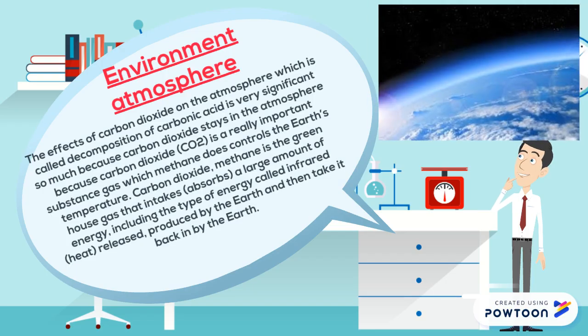The effects of carbon dioxide on the atmosphere, which is called decomposition of carbonic acid, is very significant because carbon dioxide, CO2, is a really important gas which controls the Earth's temperature. Carbon dioxide and methane are greenhouse gases that take in a large amount of energy, including infrared energy produced by the Earth, and then release it back.